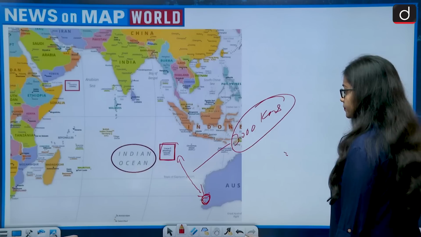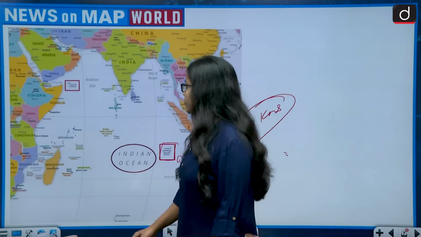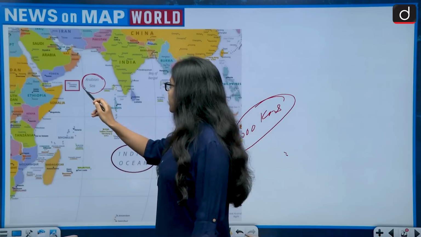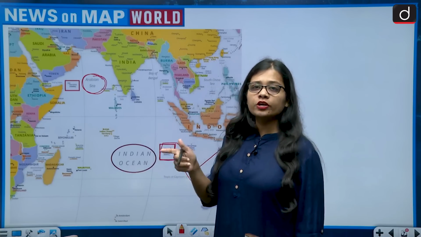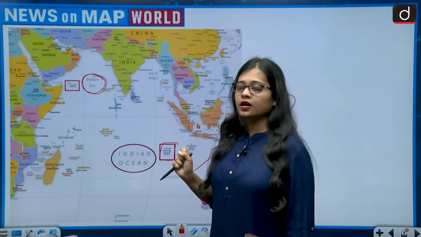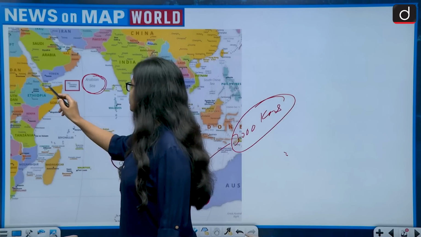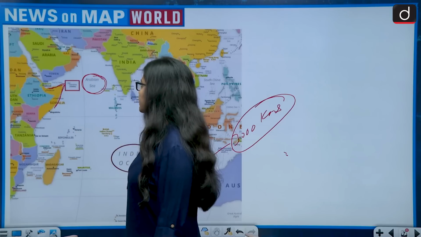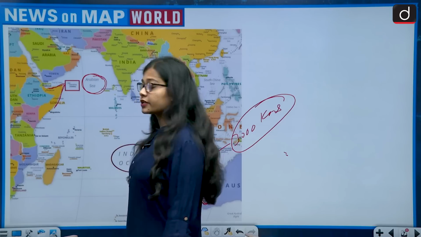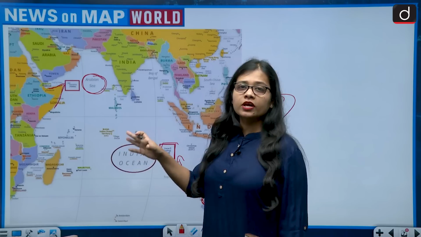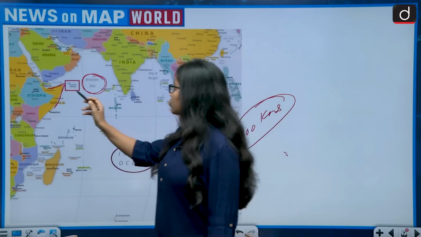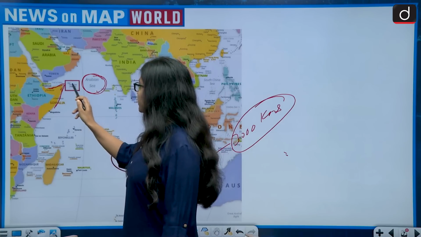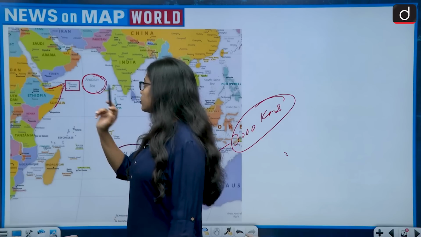So let's see this. Okay, we have the Socotra Island and it is situated in the Arabian Sea, and here it becomes important for you to know about the Horn of Africa. The Horn of Africa is a portion which, if we see, looks like a horn, and it has countries like Somalia, Djibouti, Kenya, Eritrea, which together make the Horn of Africa. So Socotra Island is situated in the Arabian Sea. That is correct. It is very nearby to the Horn of Africa.